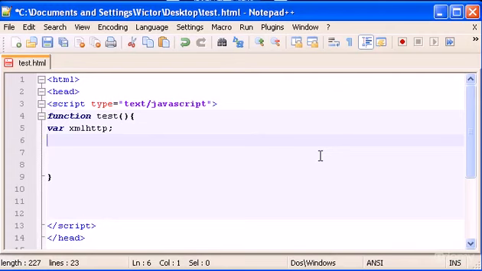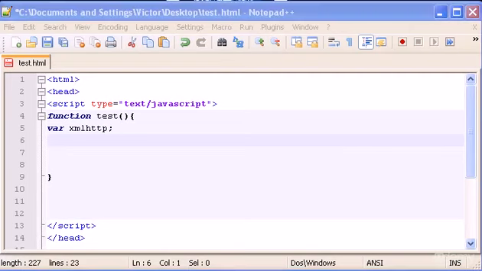It's equivalent to the XMLHttpRequest object. Microsoft has, in Internet Explorer versions 6 and 5, an equivalent to the XMLHttpRequest object, which is the ActiveX object.